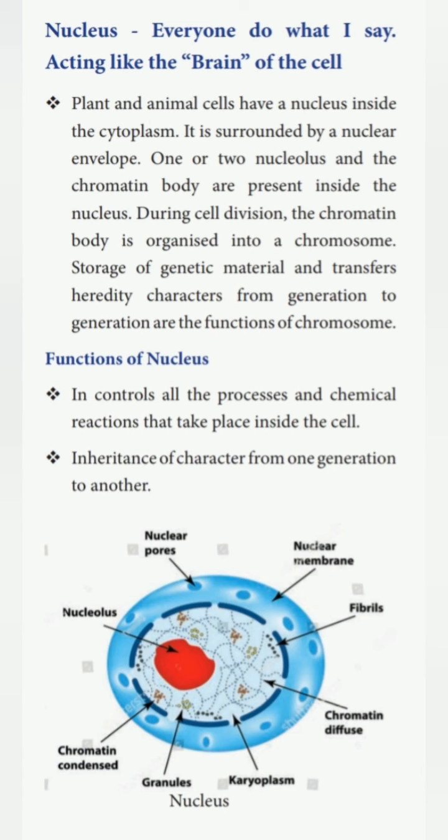Functions of the nucleus. It controls all the processes and chemical reactions that take place inside the cell. All of them are controlled by the nucleus, so it is called the brain of the cell. It also handles inheritance, the transfer of characters from one generation to another.